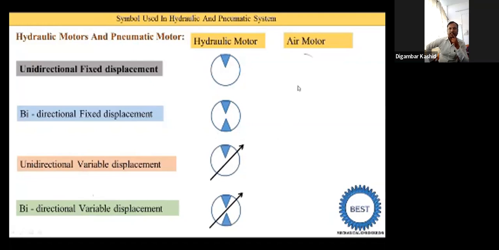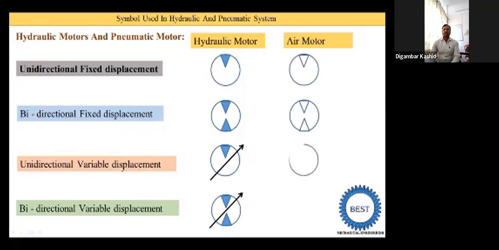Now similarly for the air motor. When air is used, the triangle is empty. In an air compressor the symmetric triangle is in regular shape. In an air motor the triangle is flipped by 180 degrees. Now next one is the bidirectional fixed displacement air motor. First we draw the circle, and inside the circle we draw two triangles. Why these two triangles? Because it is a bidirectional fixed displacement motor.